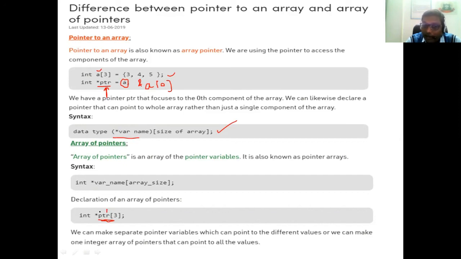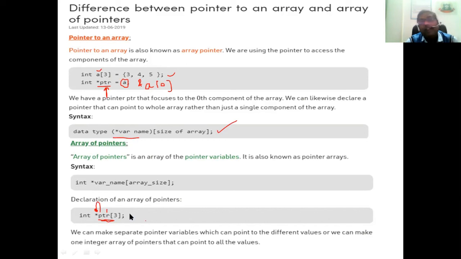But here in the ptr prefix में मैंने क्या लिखा है? स्टार लिखा हुआ है यहाँ पे. So it indicates it is a pointer of array. So pointer of array है यहाँ पे. So it means that we can make the separate pointer variable which can point to the different values, or we can make a one integer array of pointer that can point to all the values. That means in this case we are going to implement the array of pointer.